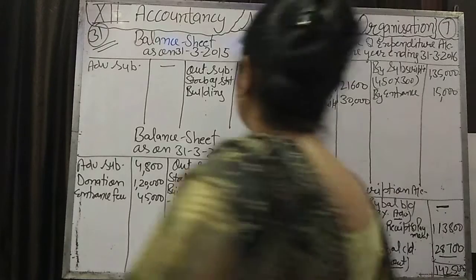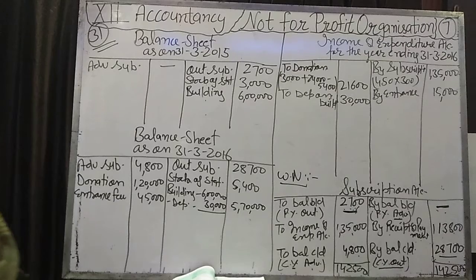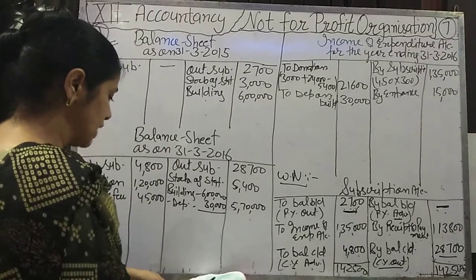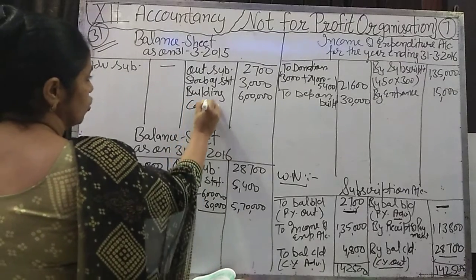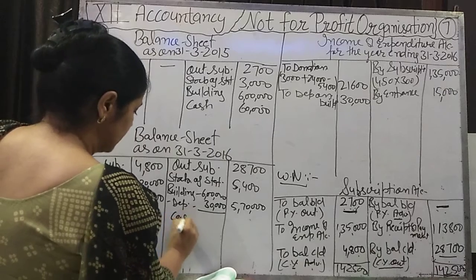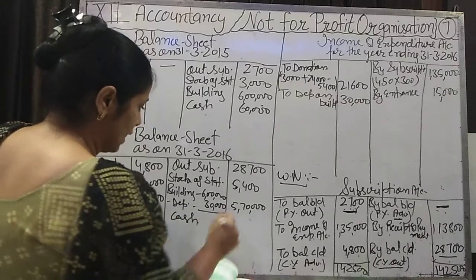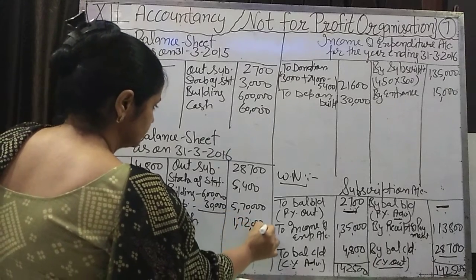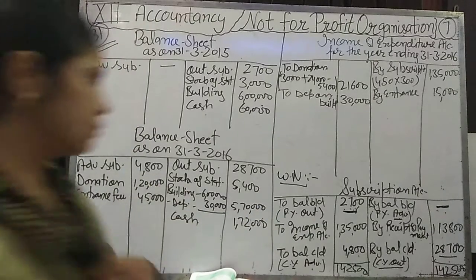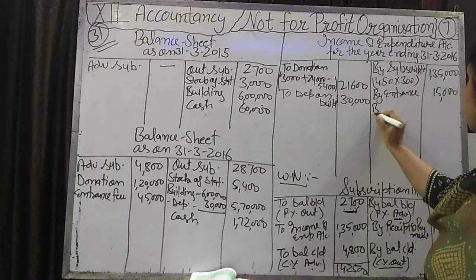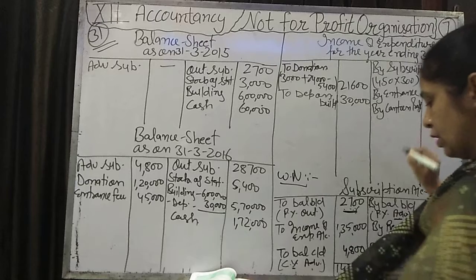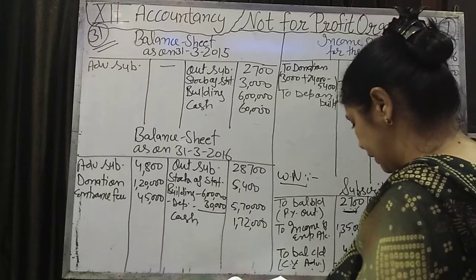Yes. Now we will continue the receipt and payment account, and the items that are left, we will write in the receipt and payment account. Opening cash balance, we will write from the opening balance sheet, 60,000. And closing cash balance, we will write from the closing balance sheet, 1,72,000. Okay, and subscription we have written. Profit from canteen, we will write on the income side. How much is it? Canteen profit is 90,000.